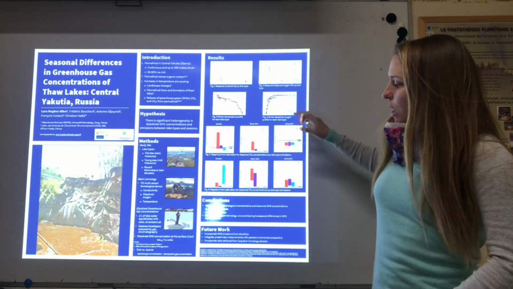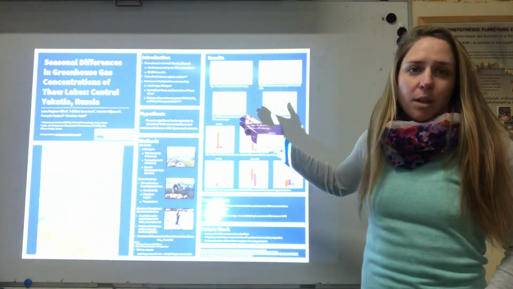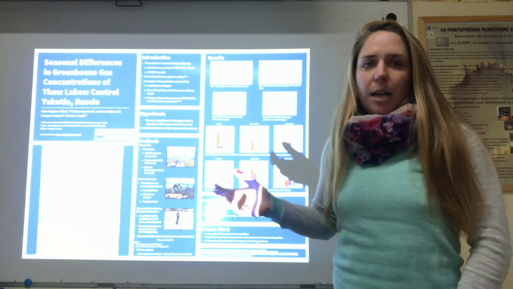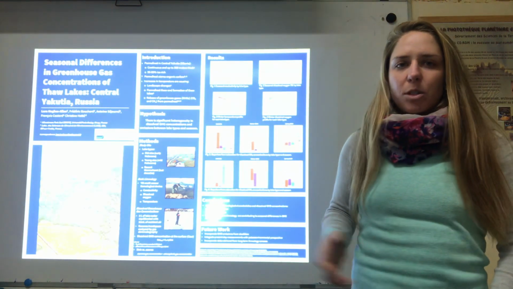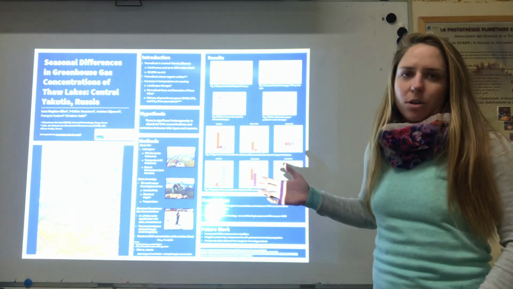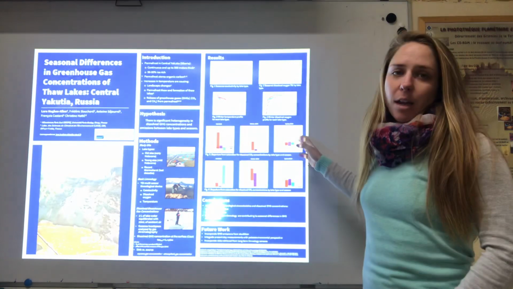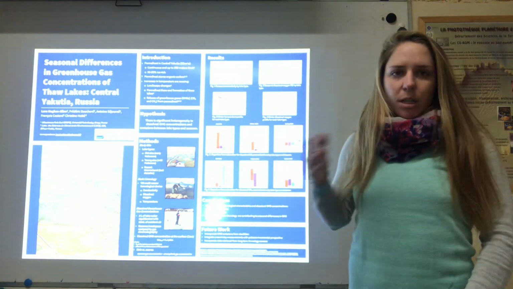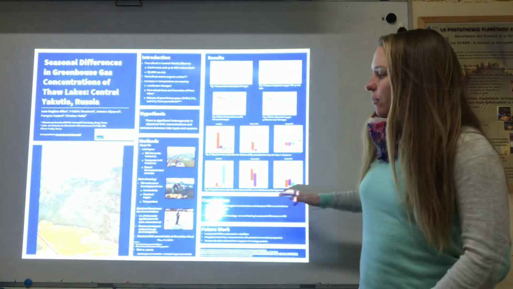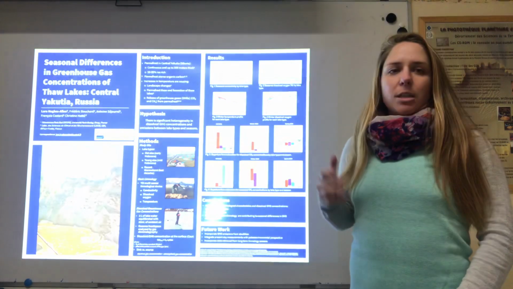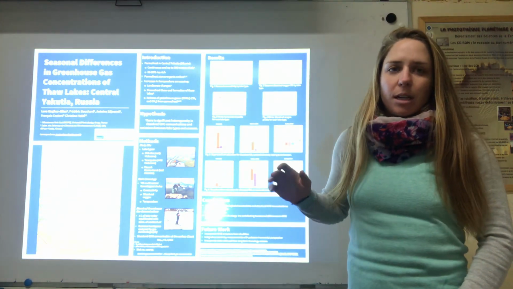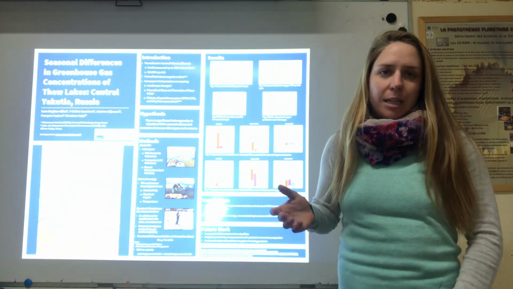So we can see that there's quite a lot of heterogeneity, as we thought, between season and between lake types. So just collecting data in the summertime isn't giving you this full picture of what's going on with these lakes. And we don't have our summer data yet available for analyses, but this will really complete the yearly picture of what's going on, how these lakes are interacting with the permafrost and global climate through greenhouse gas emissions.